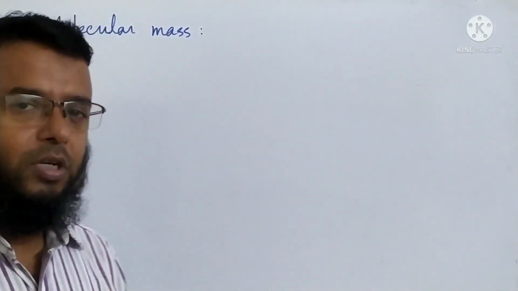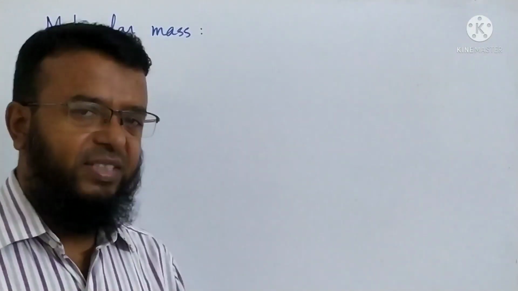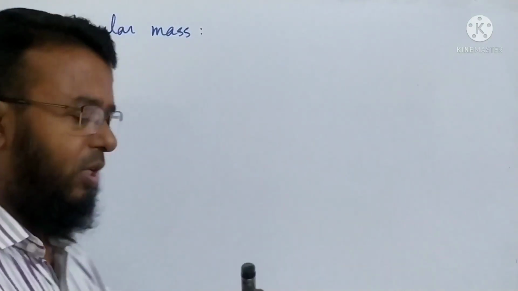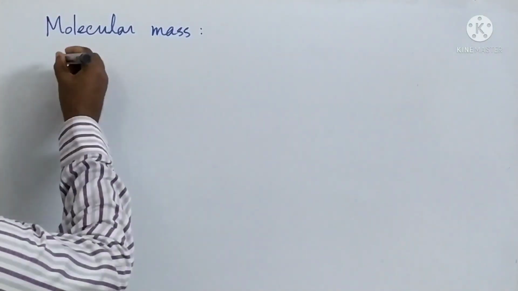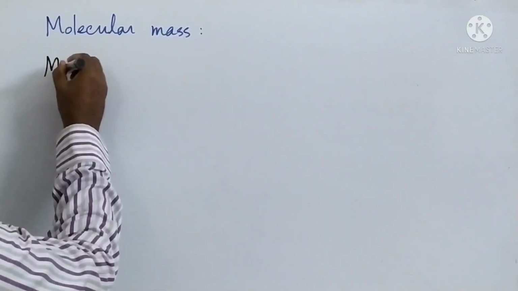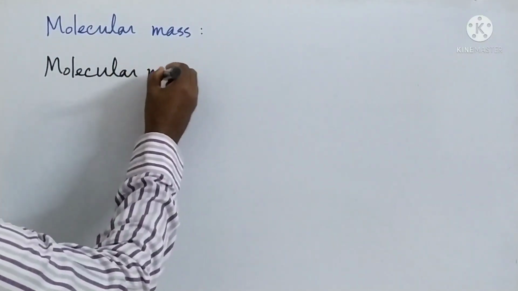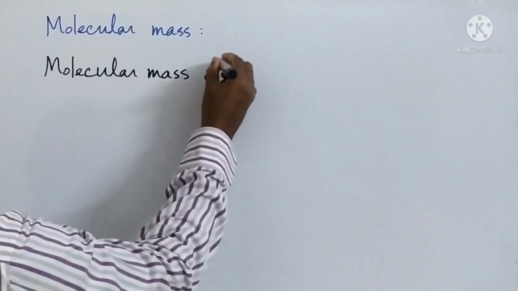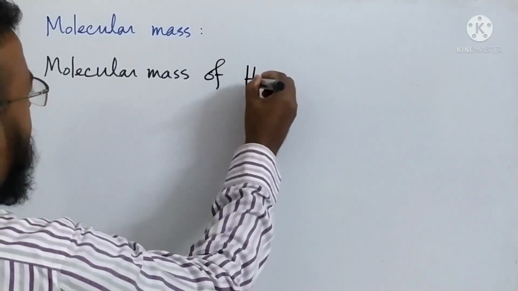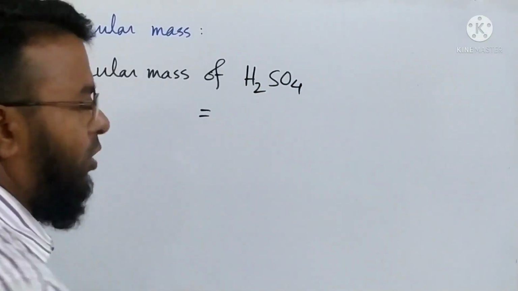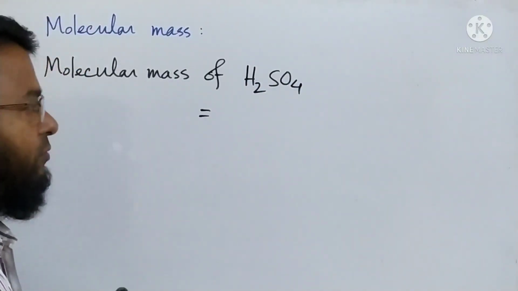Okay, now how to determine the molecular mass of a molecule? Now I will show you some examples. Okay, first one is molecular mass of sulfuric acid. Everybody knows the formula of sulfuric acid, it is H2SO4.